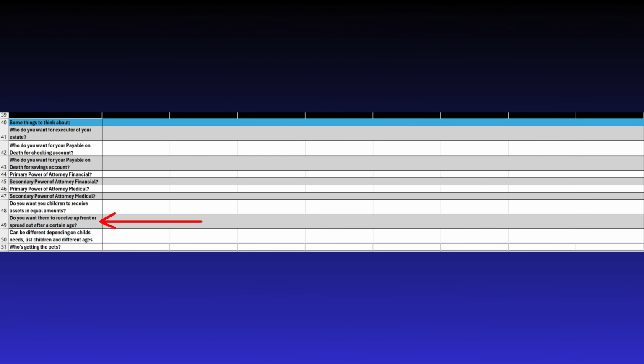Now, in row 49, you have the option to either have your assets from the trust go to your children up front or spread out after a certain age. Whether you distribute trust assets to your children immediately or spread them out over time depends on various factors, including financial responsibility, maturity, and long-term goals. Here are some common situations for both approaches.